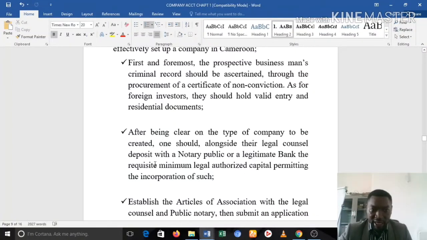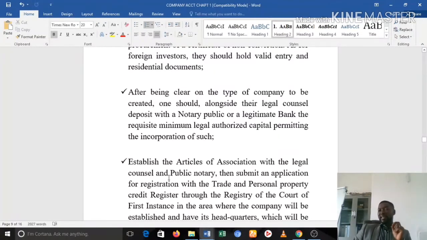Okay, after being cleared on the type of company to be created, one should, alongside their legal counsel, so that is the notary or any lawyer, or with a legitimate bank, provide the requisite minimum legal authorized capital permitting the incorporation of such a company.